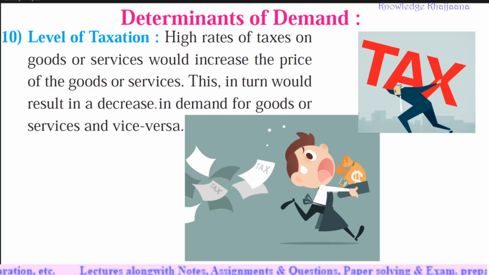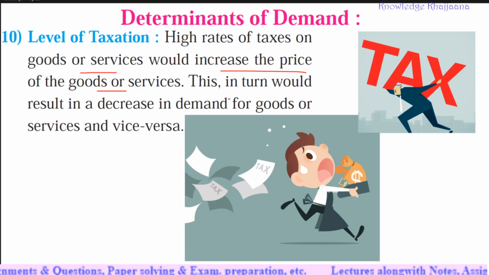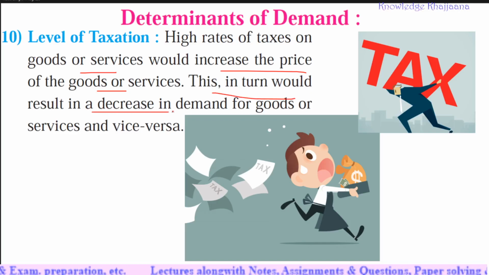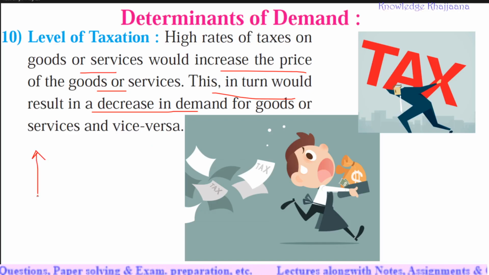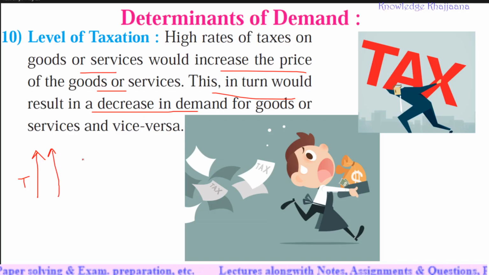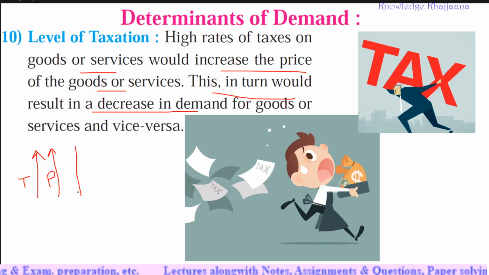Next determinant of demand is level of taxation. See, high rates of taxes on goods and services would increase the price of the goods or services. This in turn would result in decrease in demand for goods or services and vice versa. See, if the taxes are high, what will happen? The prices will be high, right? If the taxes are high, the prices will get high. And if the price is high, then what will happen? There will be decrease in demand.